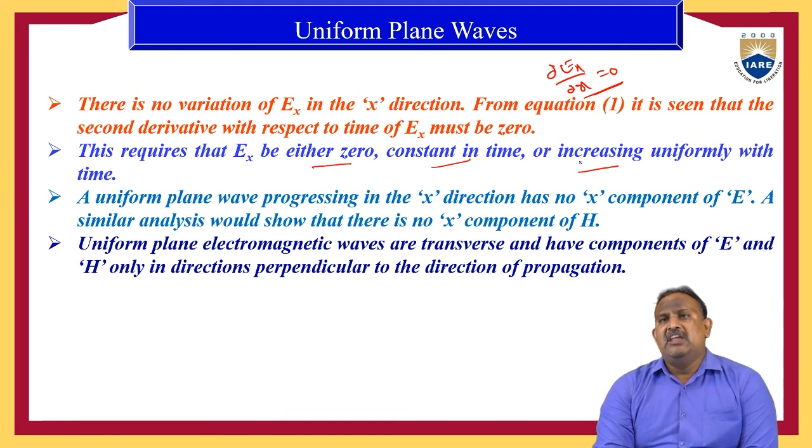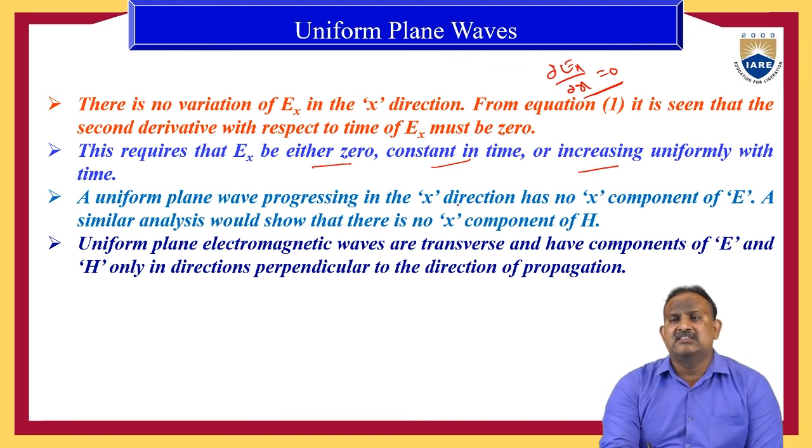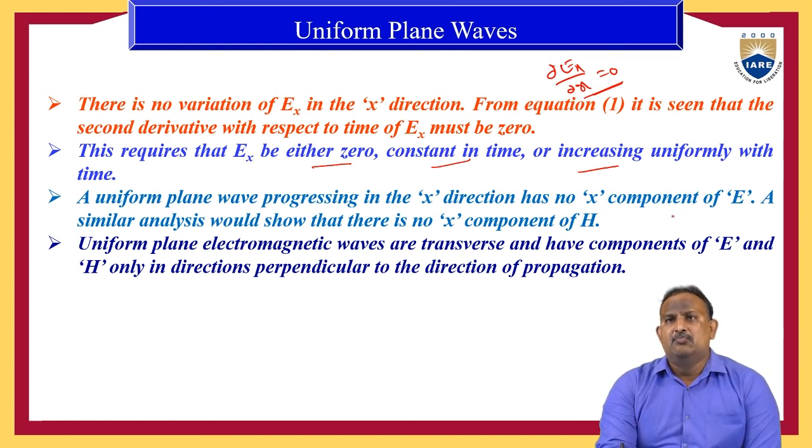A uniform plane wave progressing in the x direction has no x component of E. I repeat once again, a uniform plane wave progressing in the x direction has no x component of E.